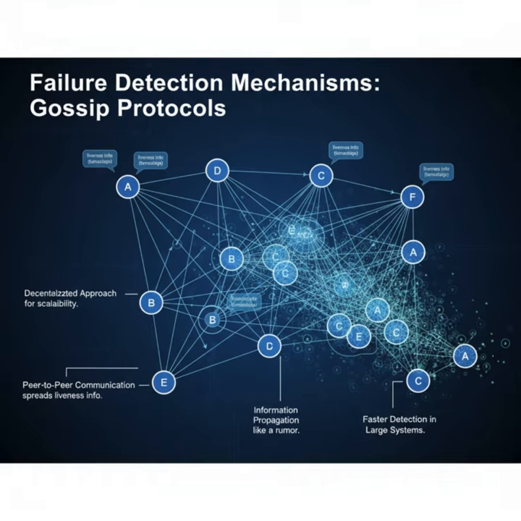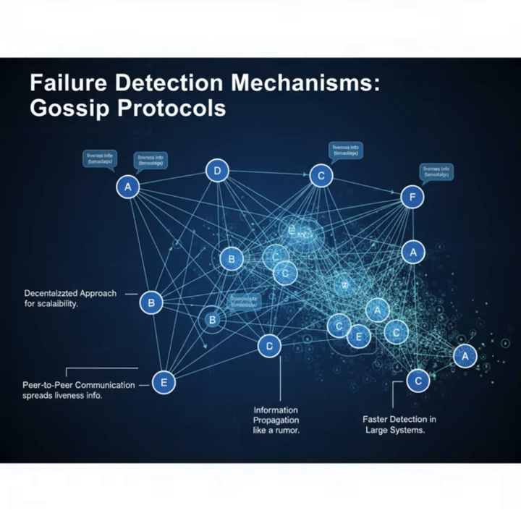For larger, more dynamic, distributed systems, centralized heartbeat monitors can become bottlenecks or single points of failure. This is where gossip protocols, also known as epidemic protocols, shine. They offer a decentralized approach to failure detection. Each node periodically exchanges information about the liveness of other nodes with a small, randomly chosen subset of its peers.